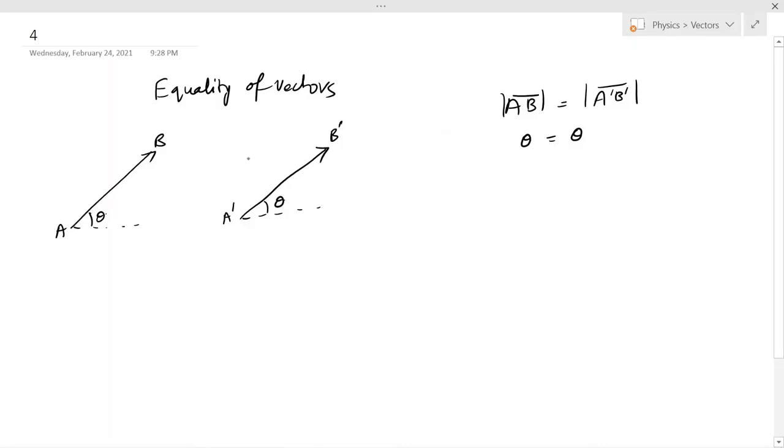You can also see this as a vector which is translated in this direction. So this is the horizontally translated vector, that is A dash B dash is the same vector as AB.